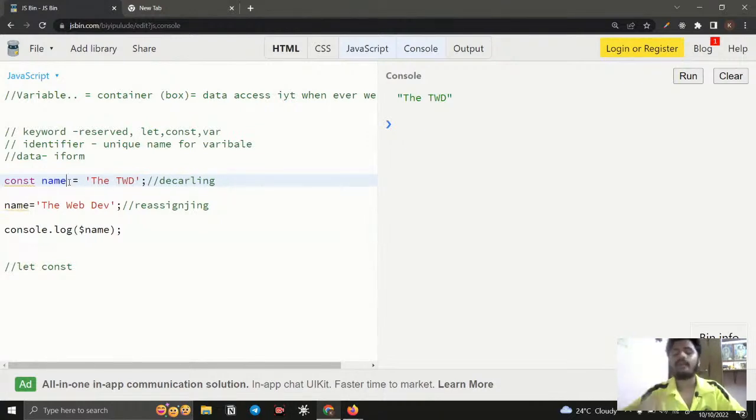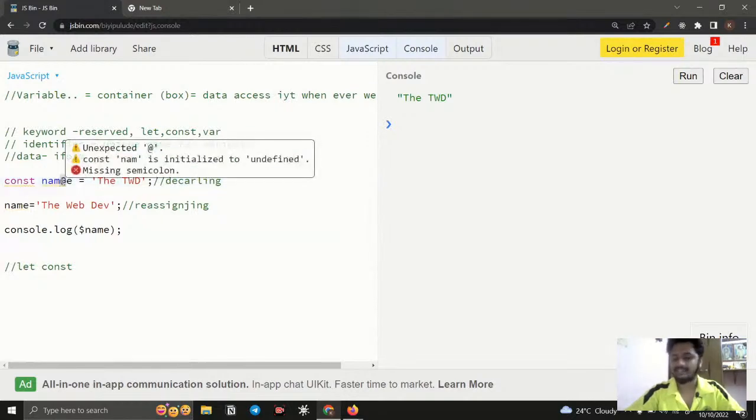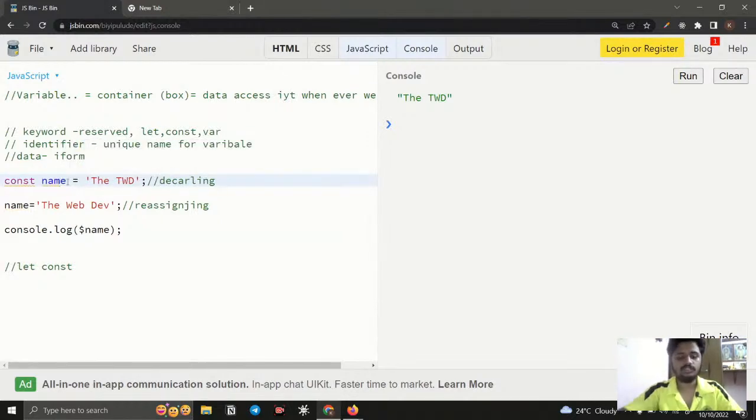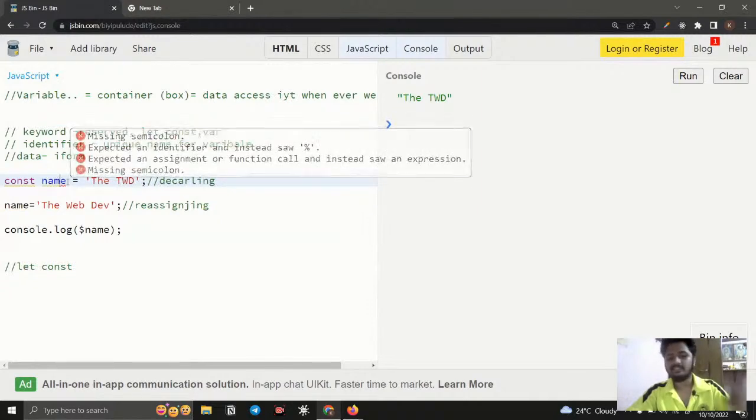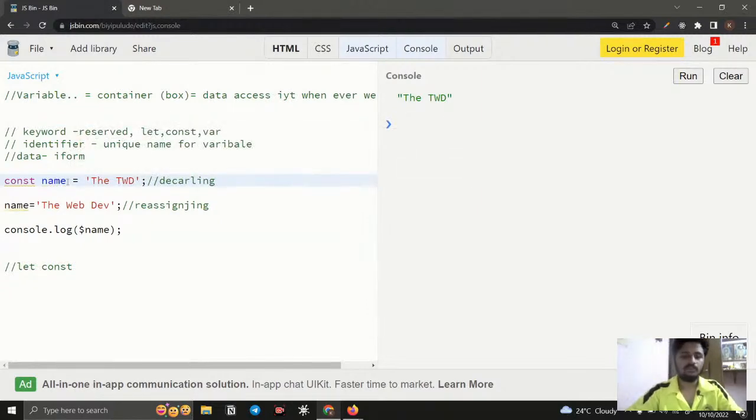If you want to add a number in the middle, you can add, but do not use special characters. You are allowed to use the dollar sign and the underscore. Okay, so this is possible. Don't use any other special sign, this is not valid. So an identifier should not start with a number, it should start with a letter or underscore or dollar symbol. These signs are valid and no other signs are valid. Remember that. And another thing is, it is case sensitive.